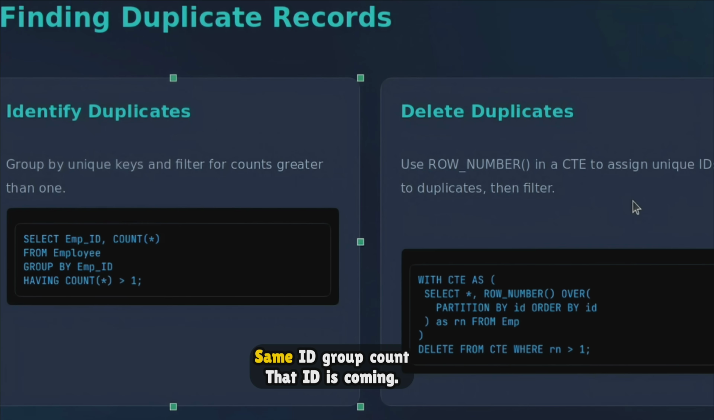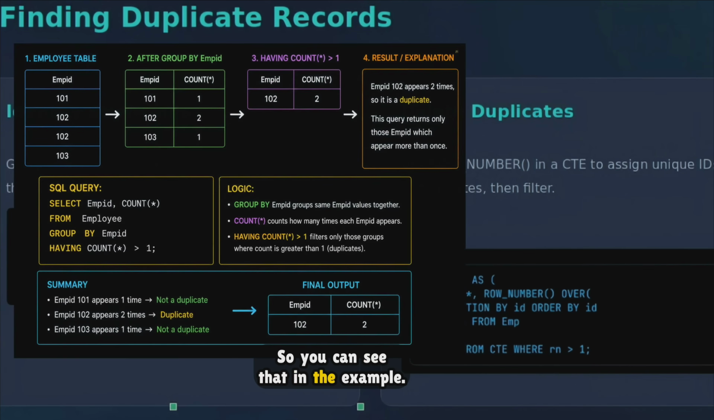So first group the same IDs, then count how many times that ID is coming. If the count is more than one, then that means it is a duplicate. So you can see that in the example. So how does it work? It is grouping the data by employee ID, and then it is checking where the count of employee ID is greater than one. That will be the duplicate record. Okay, so easy to remember: group by, then count, and then find duplicate.